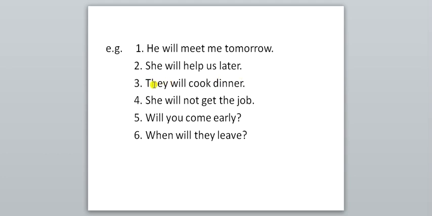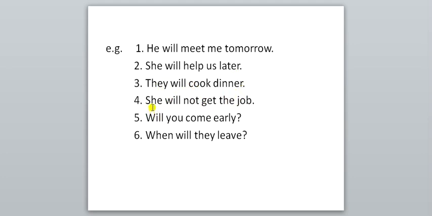Second example is there. She will help us later. She is the subject. Will is the auxiliary verb which is used in the future tense. Help is a present tense verb. Us is the pronoun, and later is also showing the time, adverb of time. Third sentence is there. They will cook dinner. They is the subject. Will is the auxiliary verb. Cook is present tense verb. And dinner is the object.